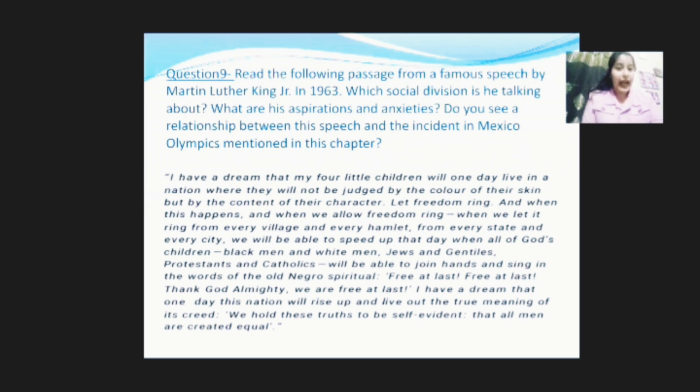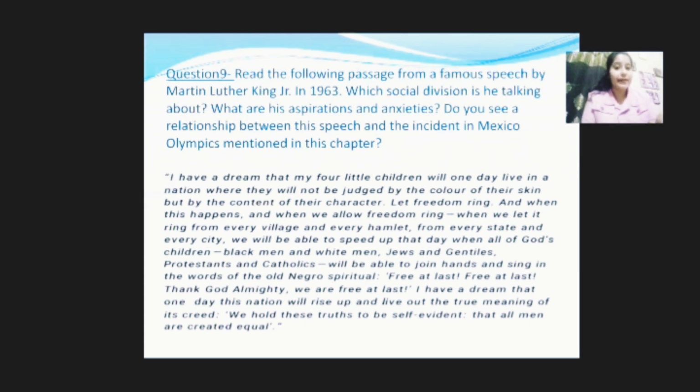Let freedom ring, and when we let it ring from every village and every hamlet, from every state and every city, we will be able to speed up that day when all God's children, black men and white men, Jews and Gentiles, Protestants and Catholics, will be able to join hands and sing in the words of the old Negro spiritual, free at last, free at last. Thank God Almighty, we are free at last.